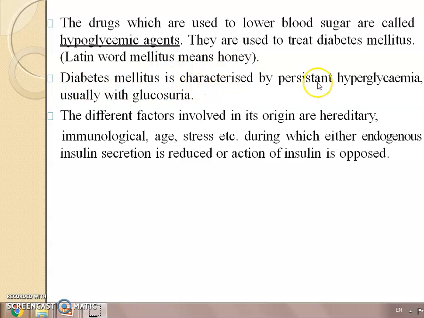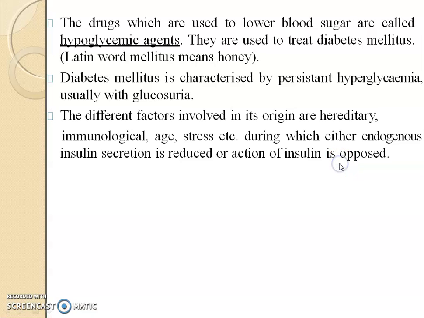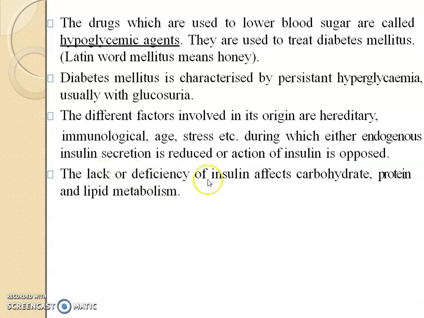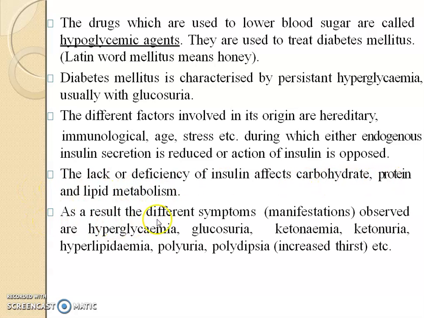Diabetes mellitus is characterized by persistent hyperglycemia, usually with glucosuria. The different factors involved in its origin are hereditary, immunological, age, stress, etc., during which either endogenous insulin secretion is reduced or the action of insulin is opposed. The lack or deficiency of insulin affects carbohydrate, protein, and lipid metabolism. As a result, the different symptoms observed are hyperglycemia, glucosuria, ketonemia, ketonuria, hyperlipidemia, polyuria, polydipsia, that is increased thirst, etc.